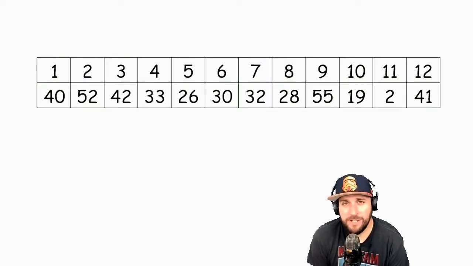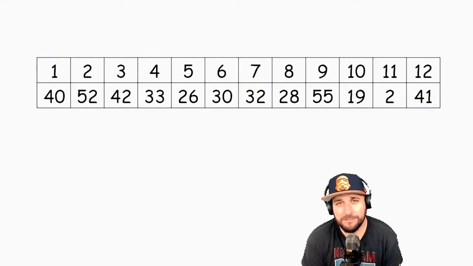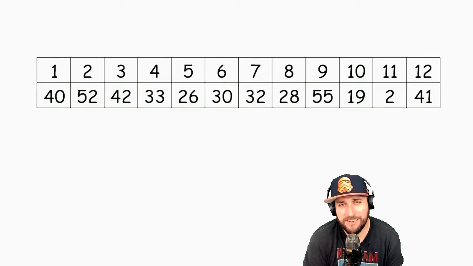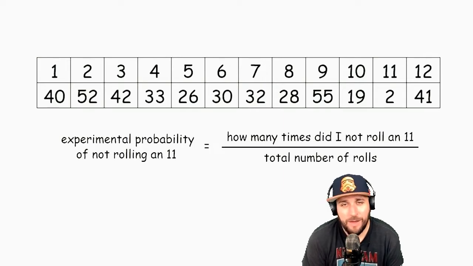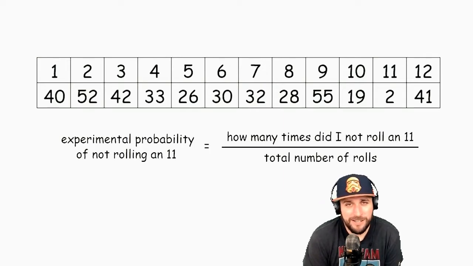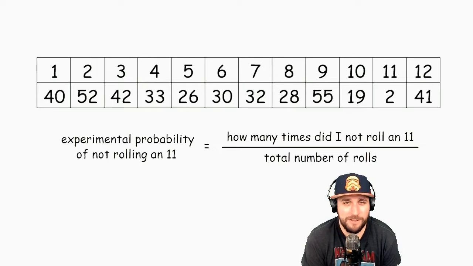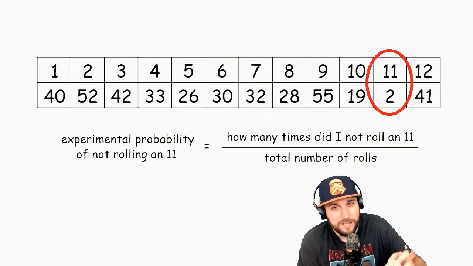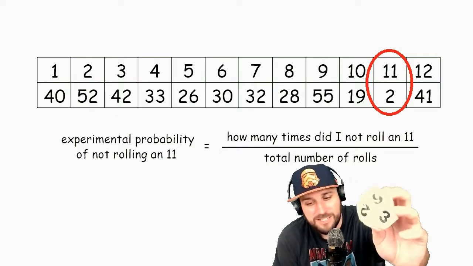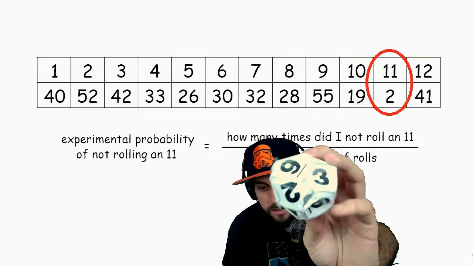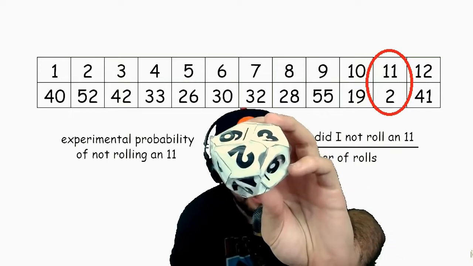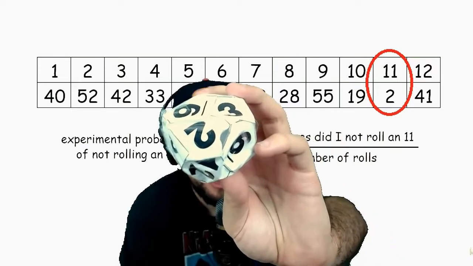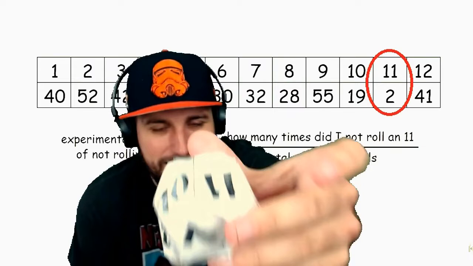We can also find the probability of something not happening. For instance, if I wanted to find the probability of not rolling an 11, we'd find out how many times I didn't roll an 11. That would be what's on top, how many times the event of not rolling an 11 occurred. I only rolled an 11 twice. That's because on the other side of 11 was this 2. There it is. Which is pretty messed up. And it was very difficult to land on the 2, which would have got me my 11.